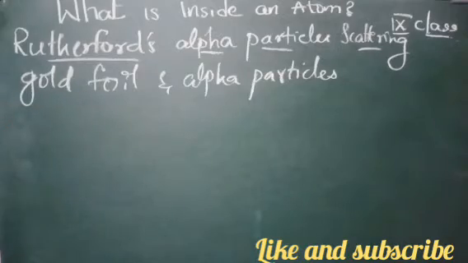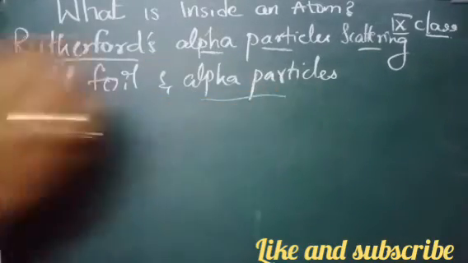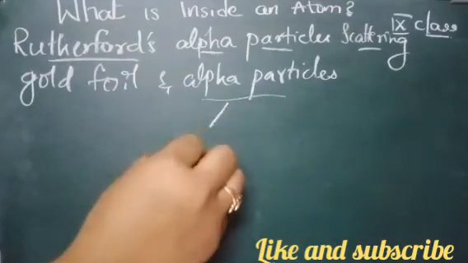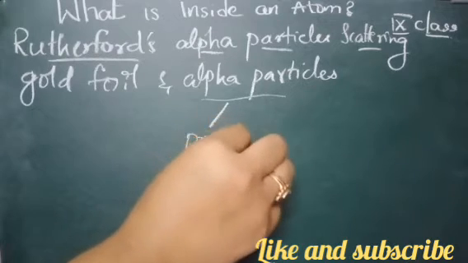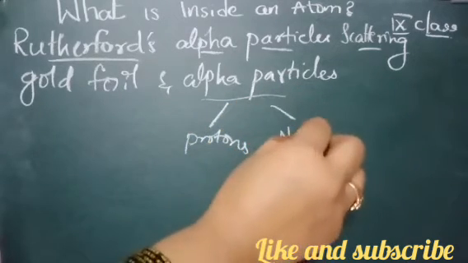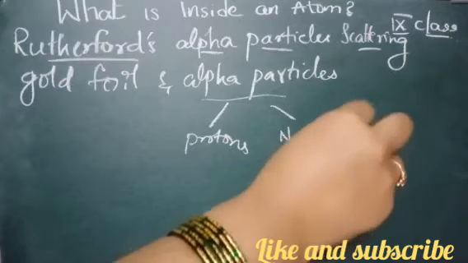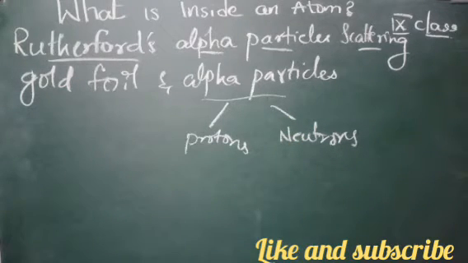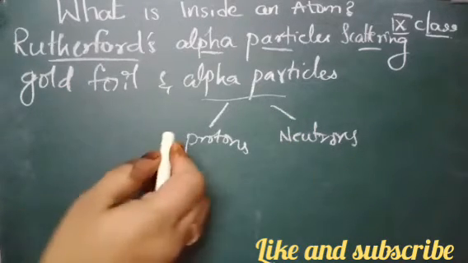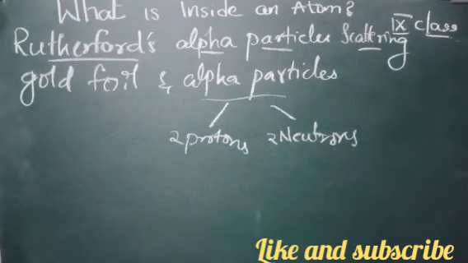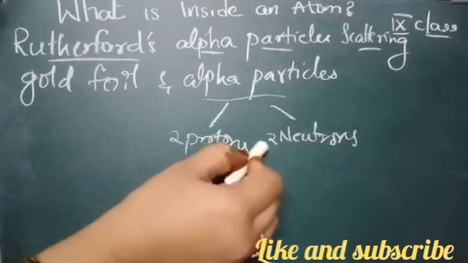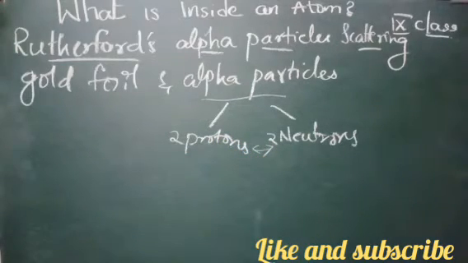Okay, so what is happening here? Alpha particles have 2 protons and 2 neutrons, but they do not have electrons. These protons and neutrons are bonded together, and they are positively charged with 2 units of charge.